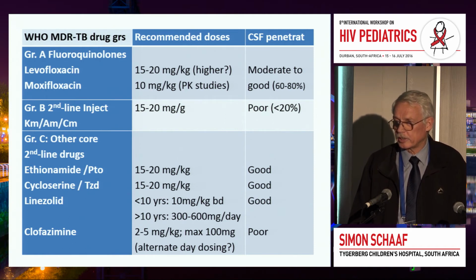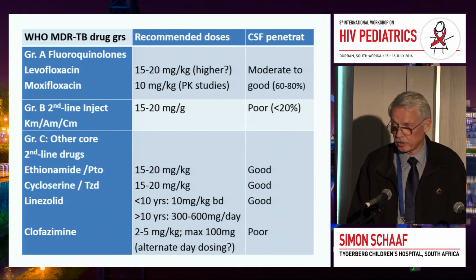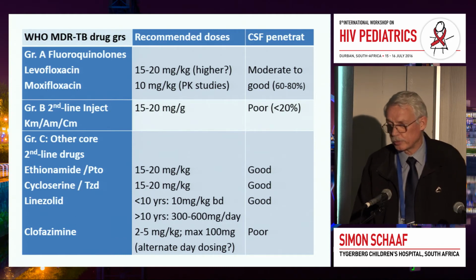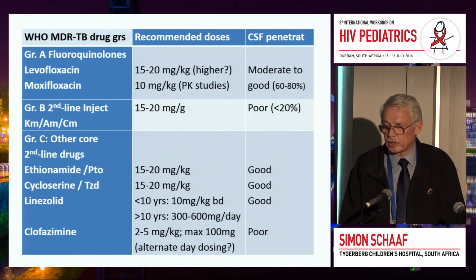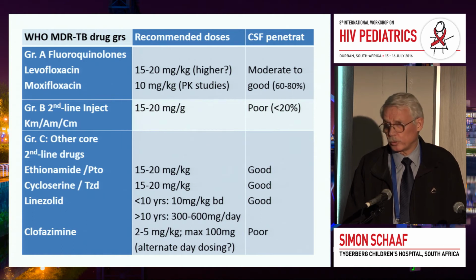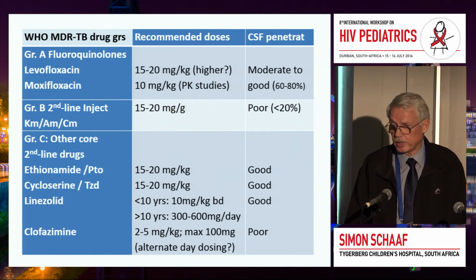And I've added the recommended doses, and some of these doses come from very recent pharmacokinetic studies in children. For instance, the levofloxacin initial dose, and if I remember correctly, it's still in the WHO guidelines, the 7.5 to 10 milligrams per kilogram per day. And we certainly found that 15 to 20 milligrams is at least what we should give, and possibly even more than that, but for that we need more proof.